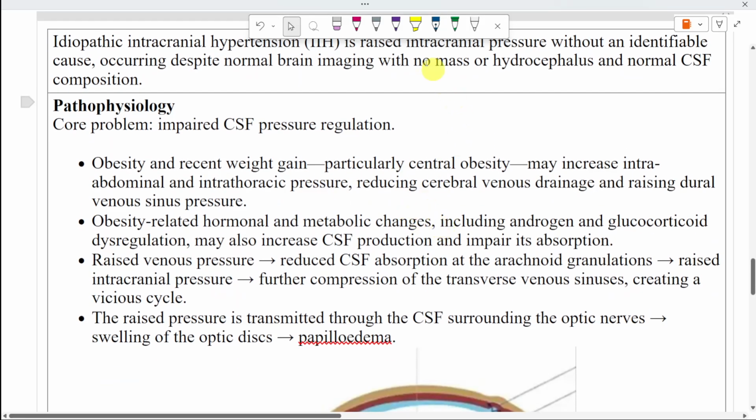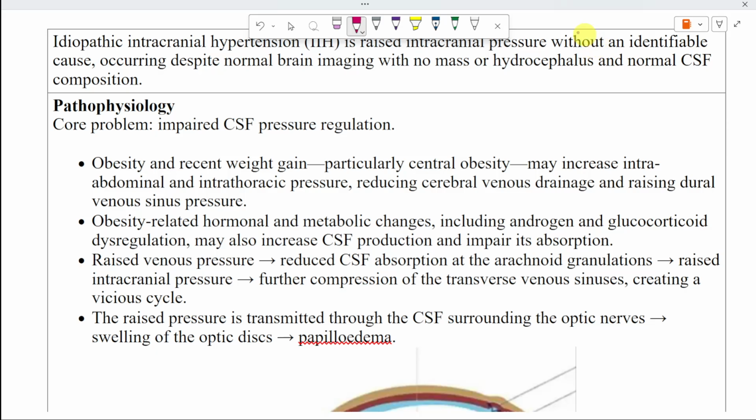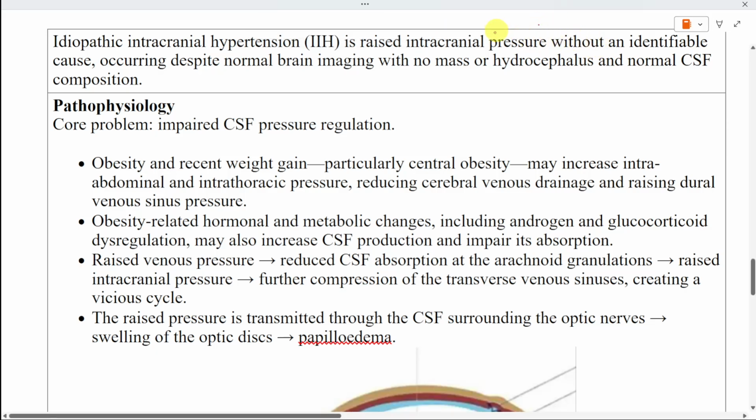Imagine a young woman with obesity and recent weight gain who presents with daily headache, brief episodes of visual dimming, and a whooshing sound in her ears. Fundoscopy shows bilateral papilloedema, but brain imaging reveals no mass lesion or hydrocephalus. The key question is whether this represents idiopathic intracranial hypertension or a secondary cause of raised intracranial pressure.